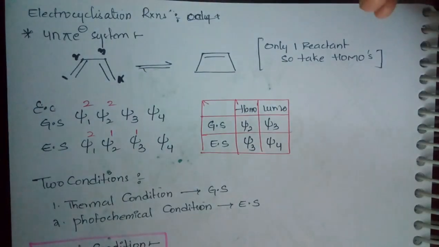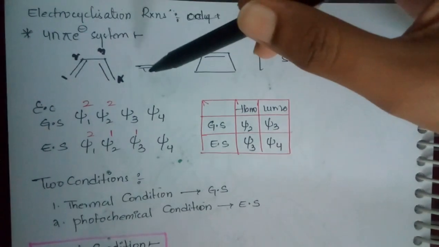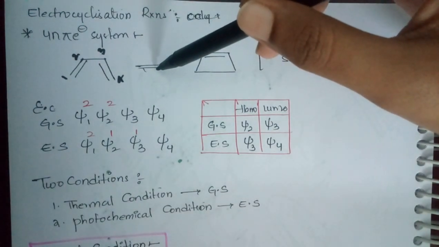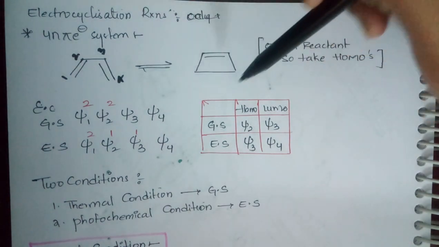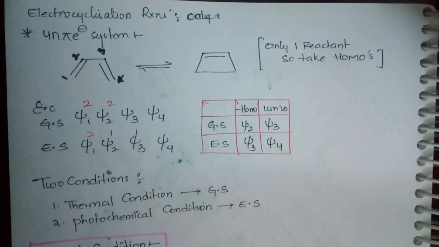It will be a 1,3-butadiene, which undergoes cyclization under thermal and photochemical conditions. It gives rise to the formation of a cyclic ring, that is nothing but cyclobutene.